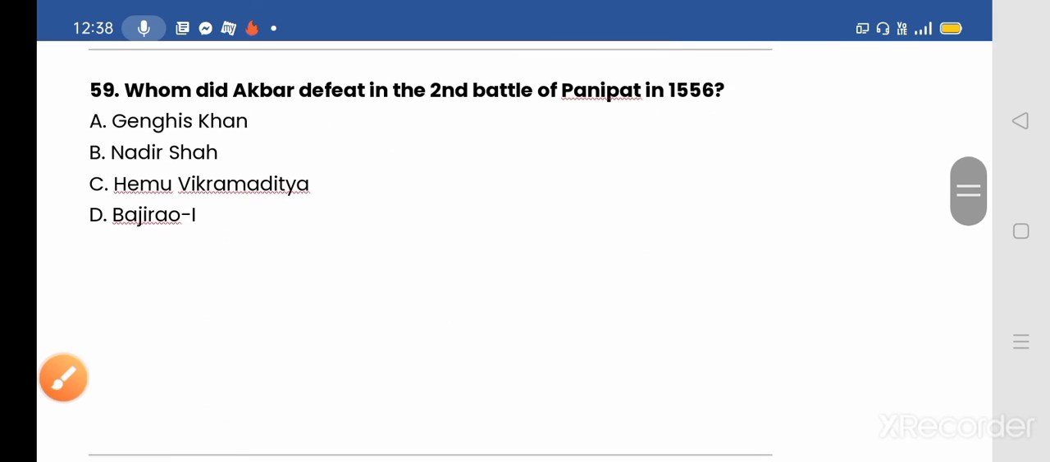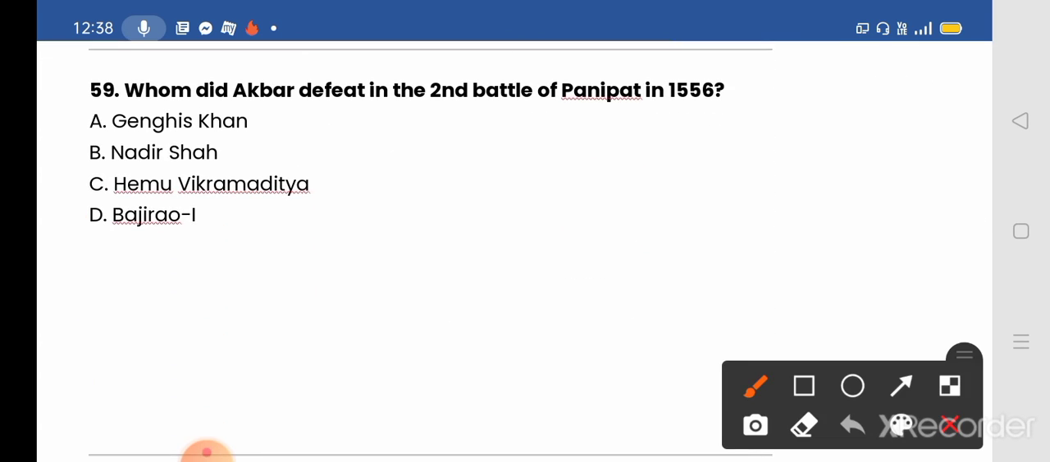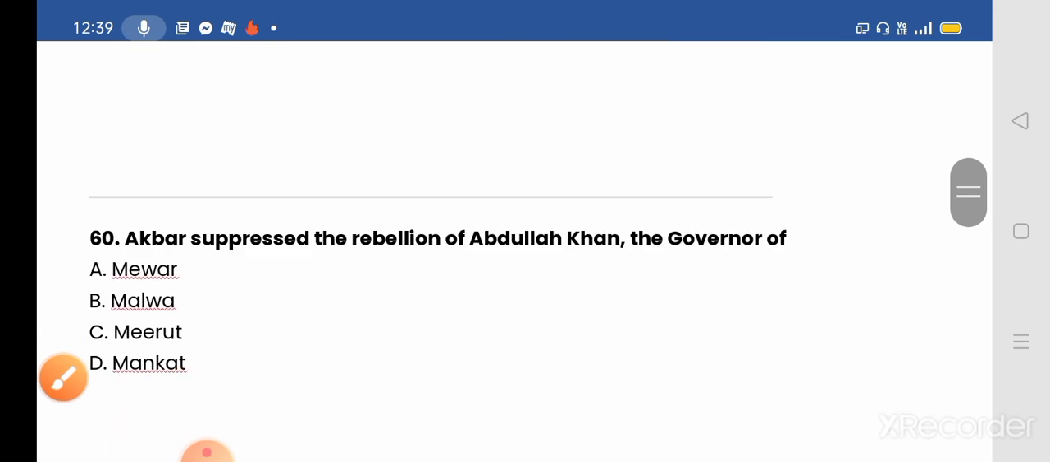Question 59. Whom did Akbar defeat in the second battle of Panipat in 1556? Akbar defeated Hemu Vikramaditya in the second battle of Panipat. Okay, and option C will be the correct answer. Hemchandra Vikramaditya was the king at Delhi, and he was the minister of Adil Shah. So Hemu Vikramaditya will be the correct answer. Next, we move to our next question.